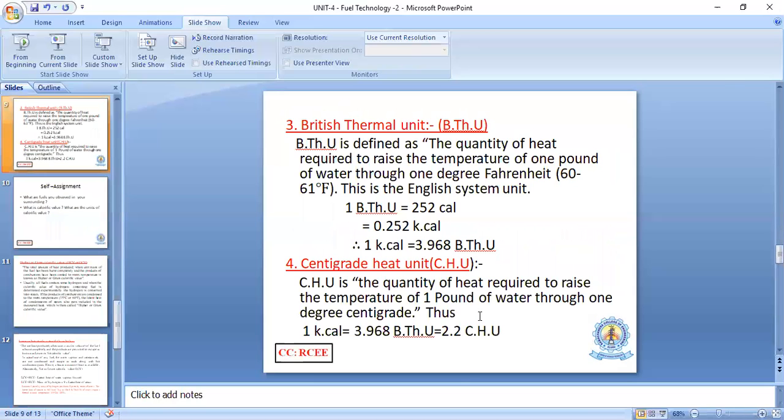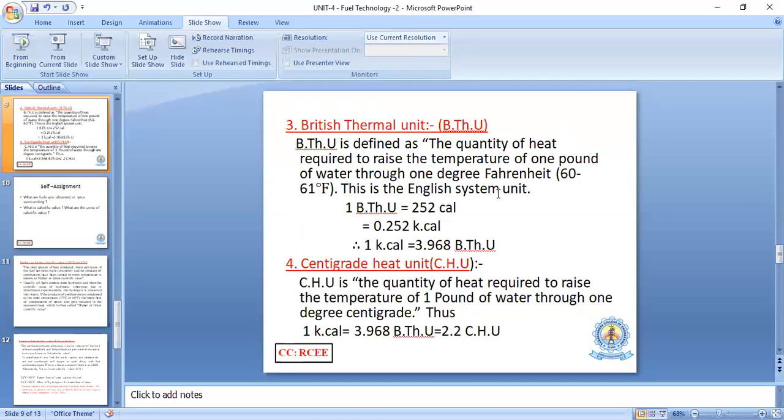The third unit is the British thermal unit. Same phenomenon. The British thermal unit, BTU, is defined as the quantity of heat required to raise the temperature of 1 pound of water through 1 degree Fahrenheit. That is the difference between calorie, kilocalorie, and British thermal unit.